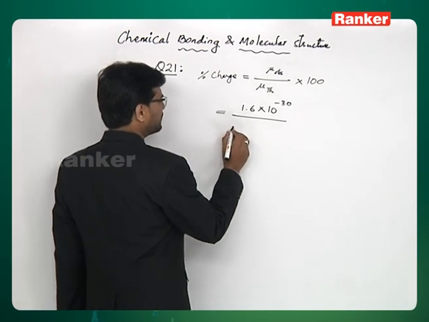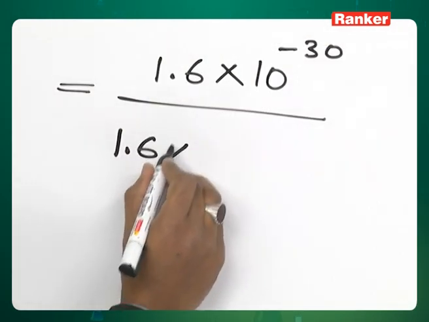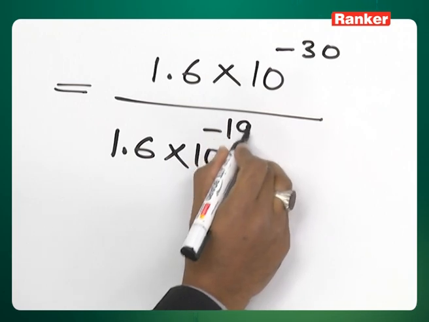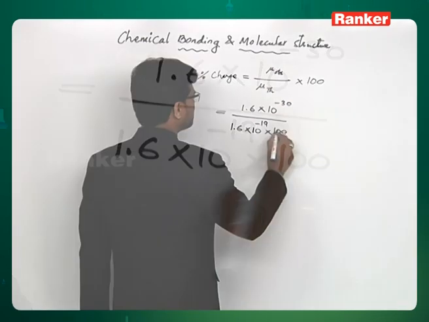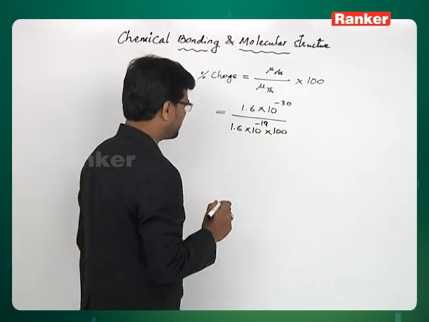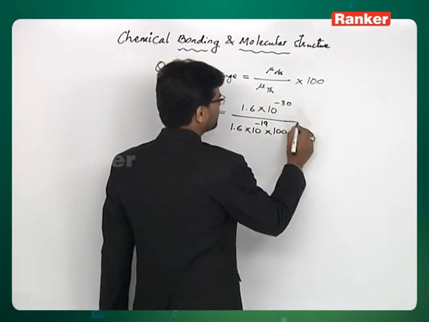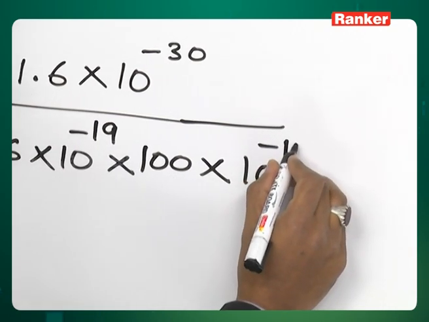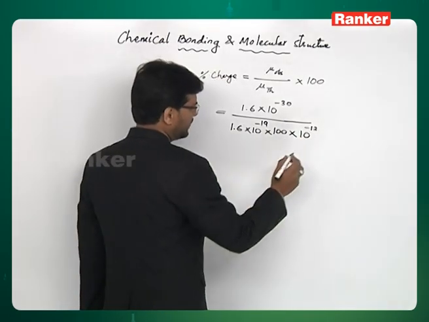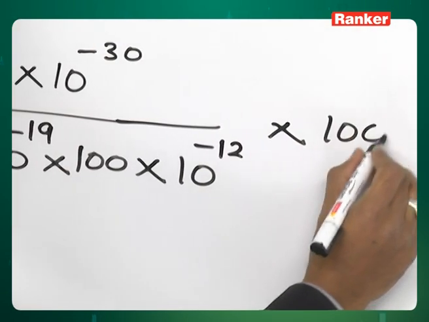So, this comes to 1.6 into 10 raised to minus 19 coulombs. This is a full charge of electron into 100. This is bond distance and this has to be changed into meters. So, this should be multiplied with 10 raised to minus 12 and this is multiplied with 100.